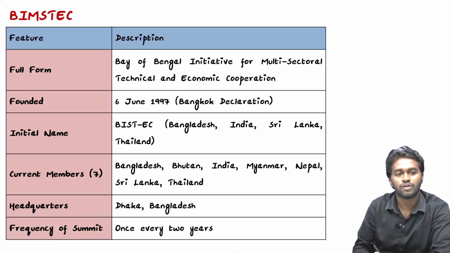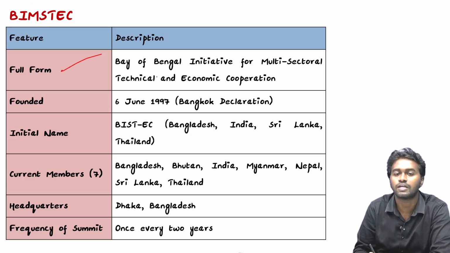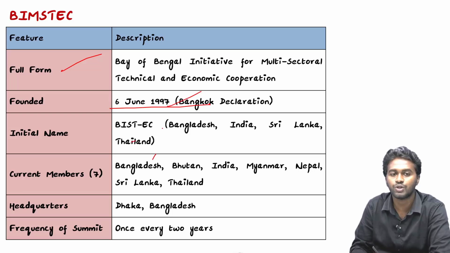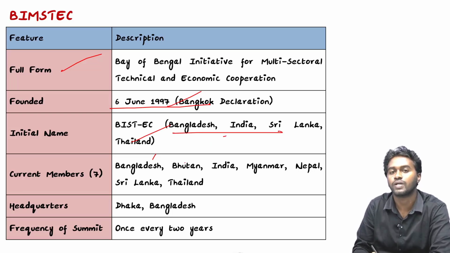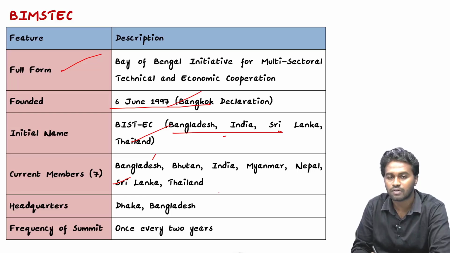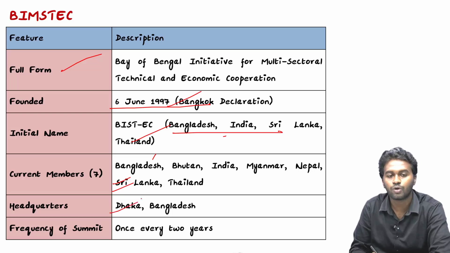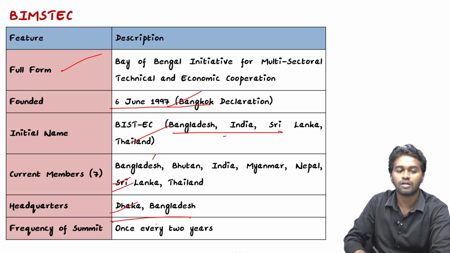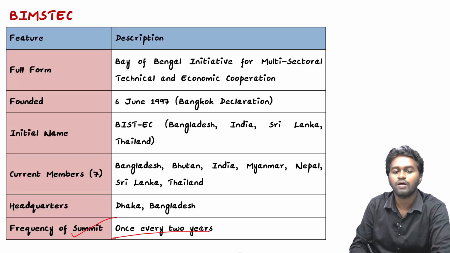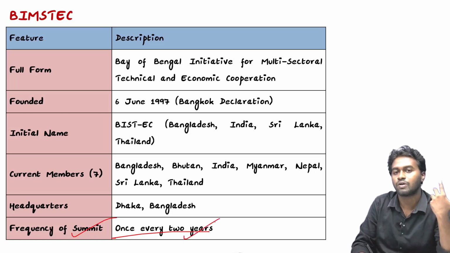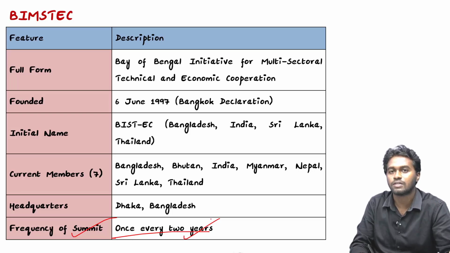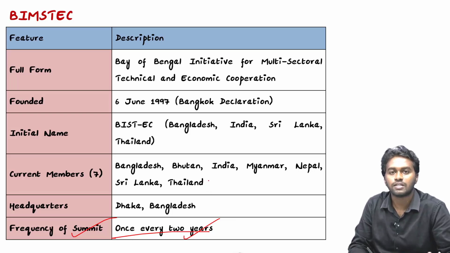Here you can see some of the important facts about BIMSTEC. The full form is Bay of Bengal Initiative for Multi-Sectoral Technical and Economic Cooperation, founded on 6th June 1997 through the Bangkok Declaration. The founding members are Bangladesh, India, Sri Lanka, and Thailand. Later Myanmar and Nepal also joined, and then it became BIMSTEC. The headquarters is located in Dhaka, Bangladesh, and the summit happens once in every 2 years. The last summit was held this year, during the time of the Myanmar earthquake. These are the basic details about BIMSTEC.